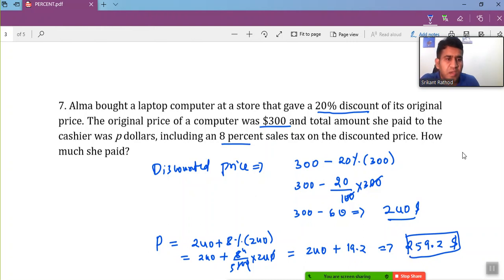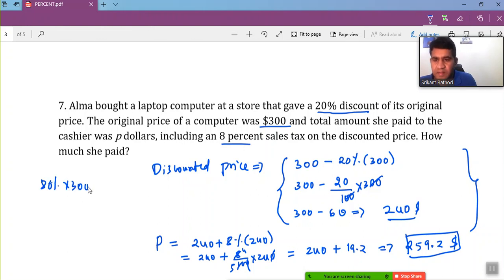So this is the way we solve it. But my suggestion is, instead of doing all these steps to find the value of 240, as I told you, if they are giving you a 20% discount, it means they are just charging you 80% of the original value. So you can directly do 80% of that 300, and whatever amount you get is the actual value.